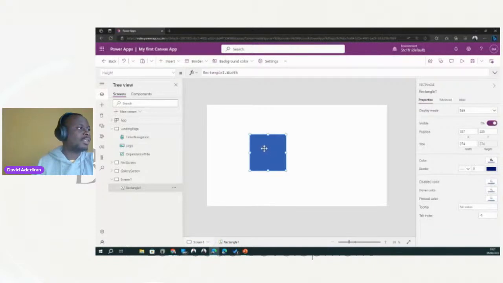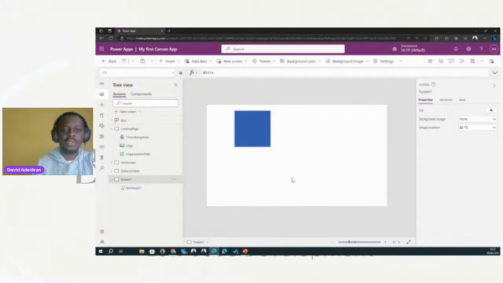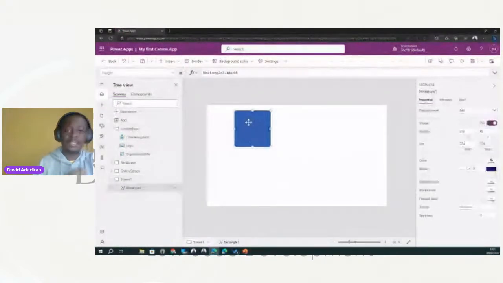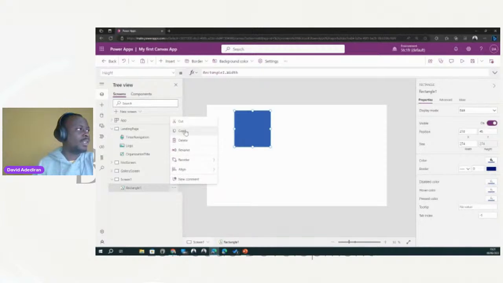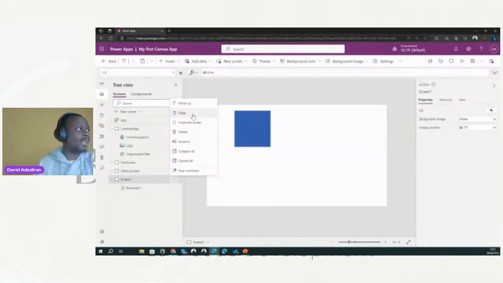Now, let us go to another level. Let's say we want to add another rectangle on this screen. We can duplicate the same rectangle, so let's duplicate a control. You can either select it and press Ctrl+C, Ctrl+V, or you come in here, copy, and then paste on the screen. So that's another way of doing that.